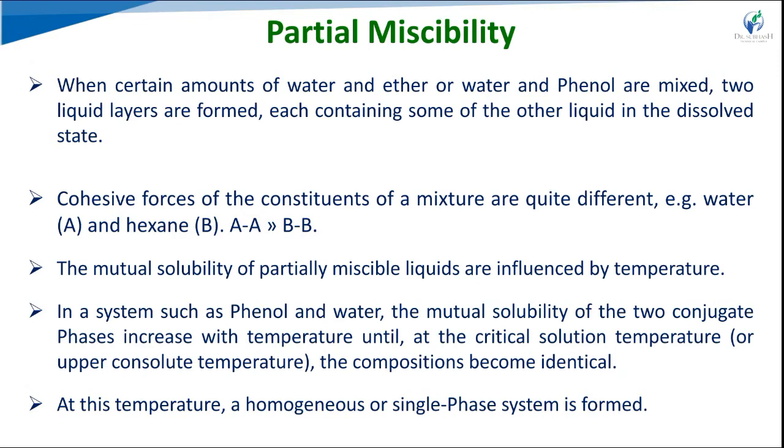For example, when a certain amount of water and phenol are mixed, two liquid layers are formed, each containing some of the other liquid in the dissolved, saturated state. That is partial miscibility. Here the cohesive forces of the constituents of the mixture are quite different, like water and hexane, so A-A is greater than A-B. We have already seen that mutual solubility is influenced by temperature. If we increase the temperature, it converts into a homogeneous single phase. Now we will see the examples.